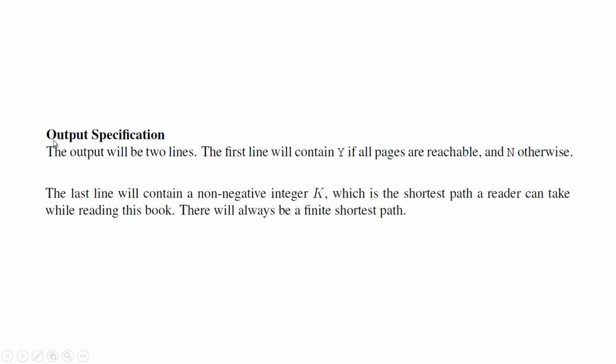And then the output. The output will be two lines. The first line will contain y if all pages are reachable, and n otherwise. So it's either a y or n. The last line will contain a non-negative integer k, which is the shortest path a reader can take while reading the book. So the number on the second line is the minimum number of pages you need to read to finish a story.